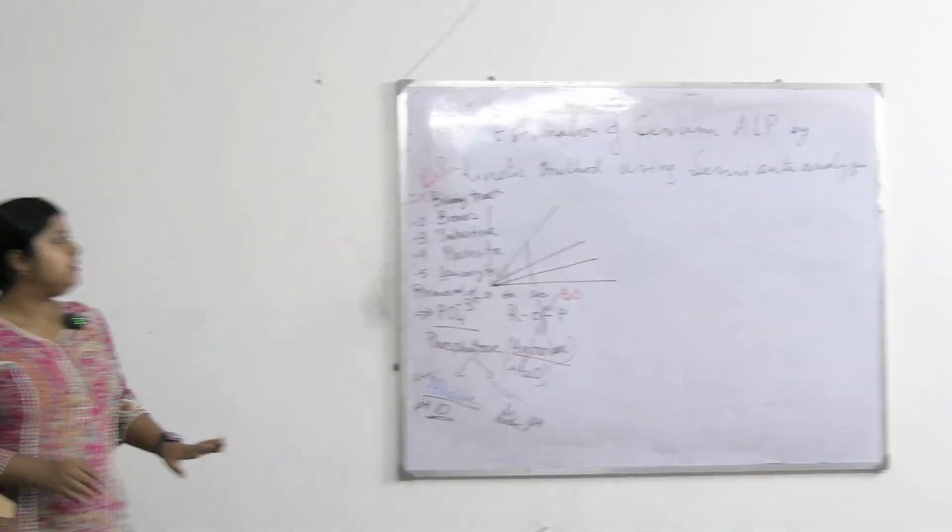Alkaline phosphatase works better in alkaline pH. That is why its name is alkaline phosphatase. Next, the sources of alkaline phosphatase are these: biliary tract, bones, intestinal mucosal lining, and placenta and leukocytes. Okay. Now coming to the estimation method. So this is the kinetic method of estimation. It is written over here: estimation of serum alkaline phosphatase by kinetic method.